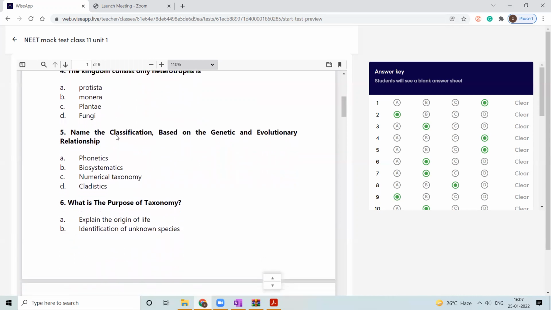That is the difference in Euglena, which is a protist.